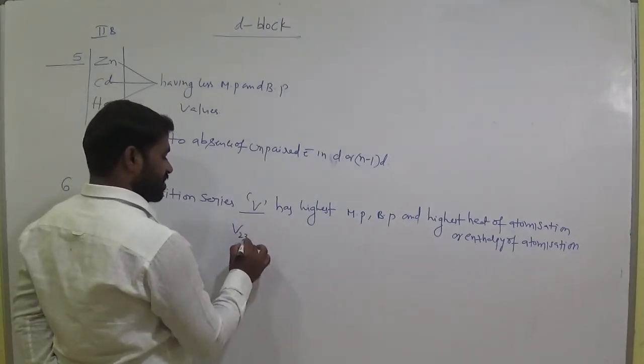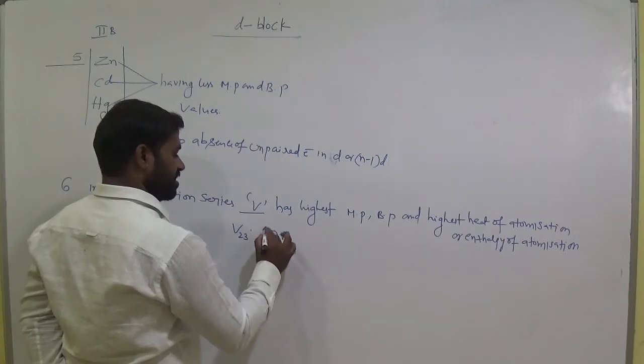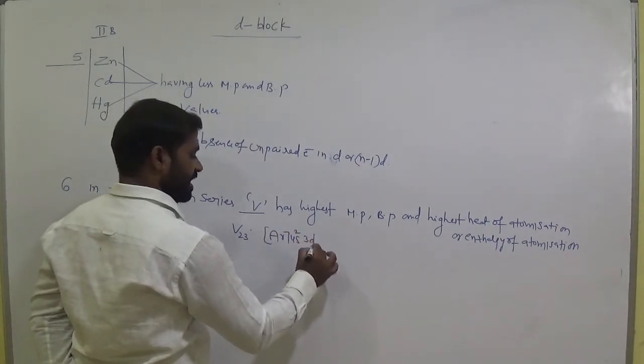What is the atomic number? 23. Here it has argon 4s2 3d3.